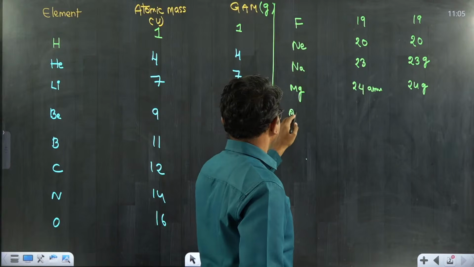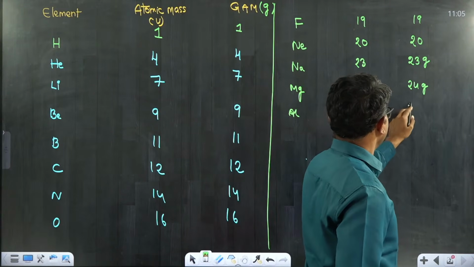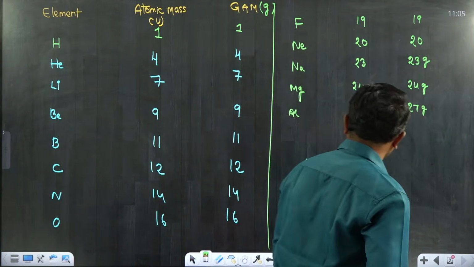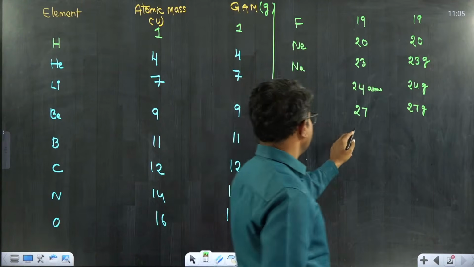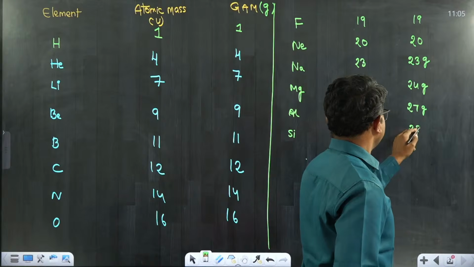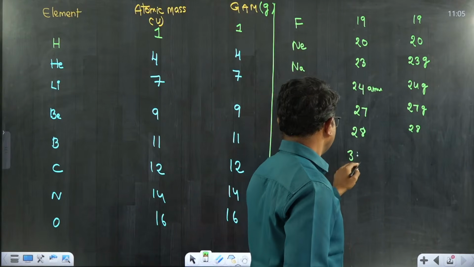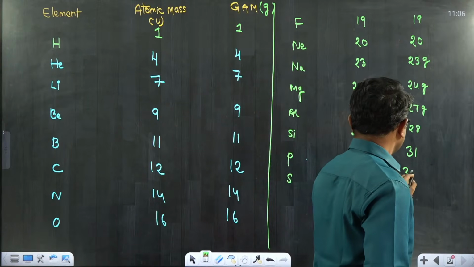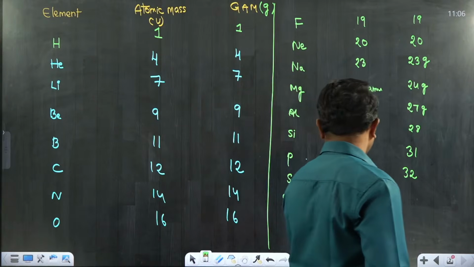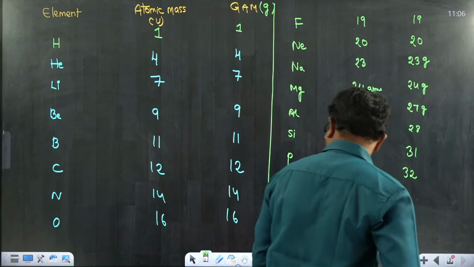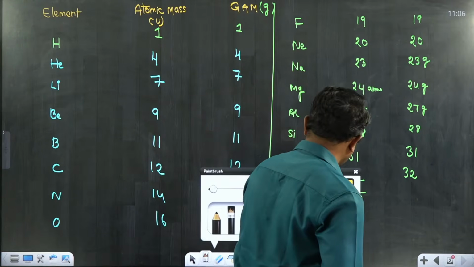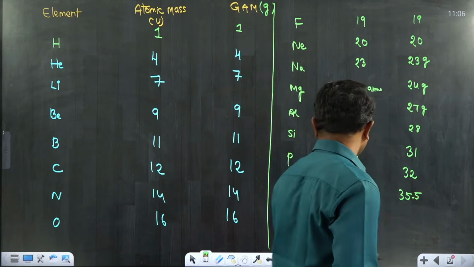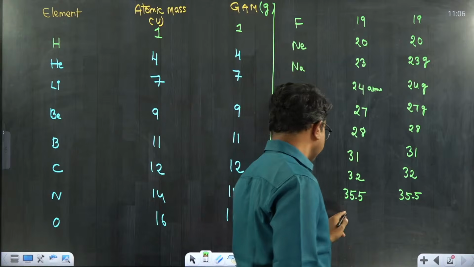Okay, and then aluminum is 27 AMU is its atomic mass, but 27 grams is its gram atomic mass. Silicon 28, 28. Phosphorus 31, 31. Sulfur 32, 32. And chlorine is the most famous element. I think most of you knew about the atomic mass of chlorine. It is 35.5 grams.